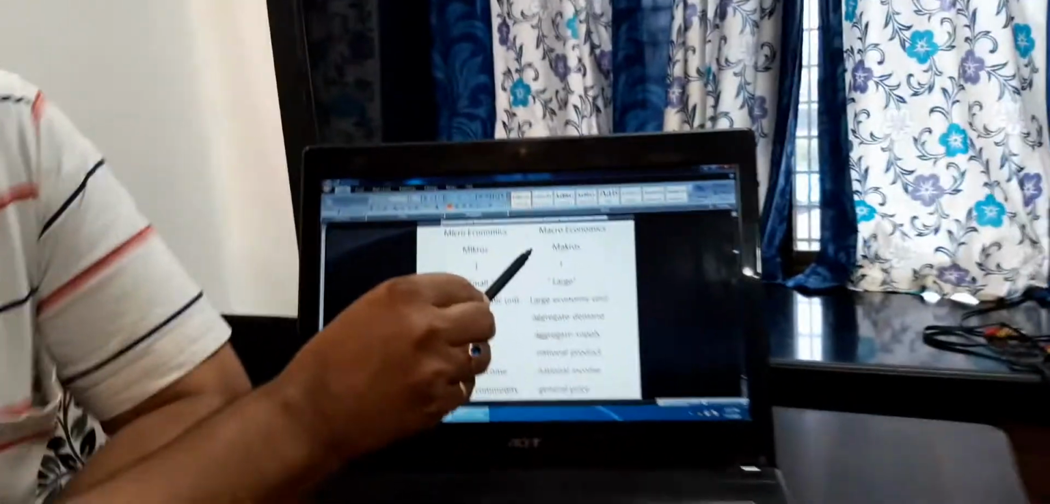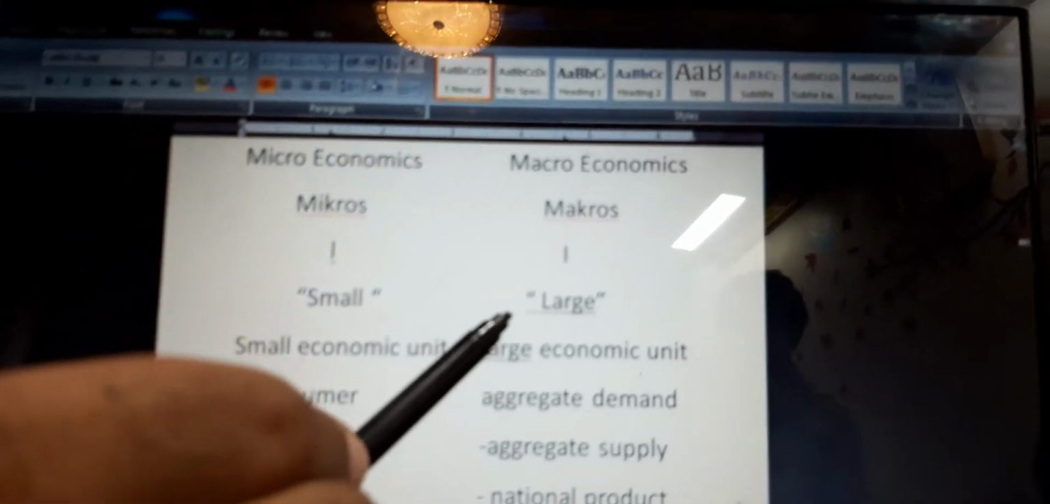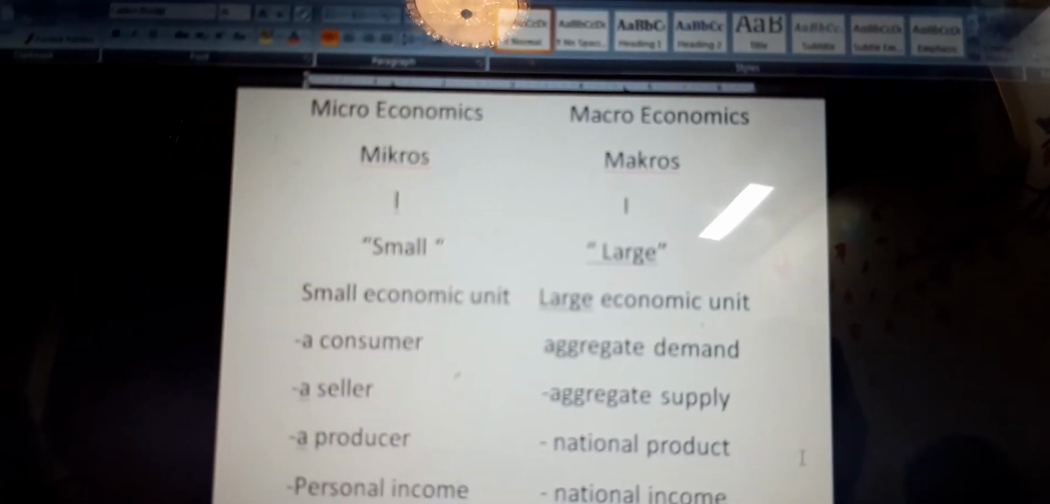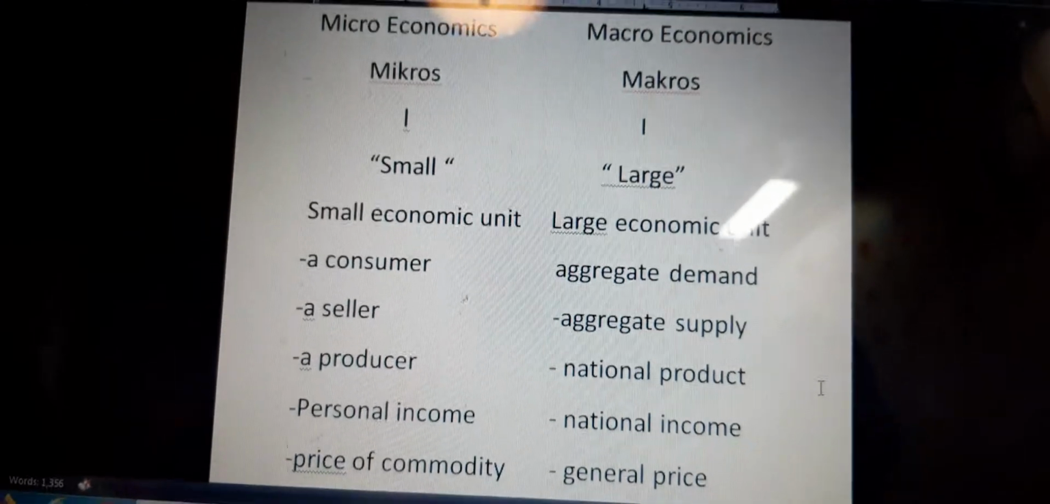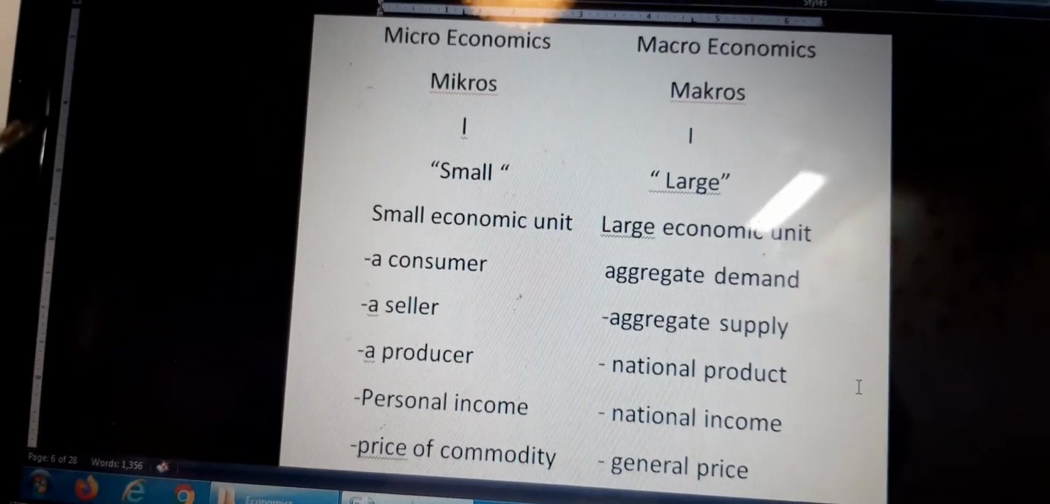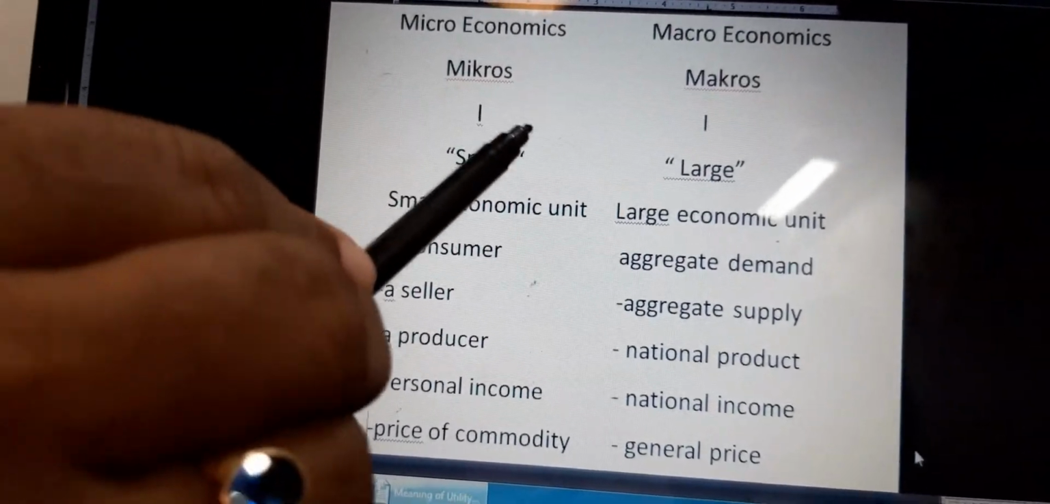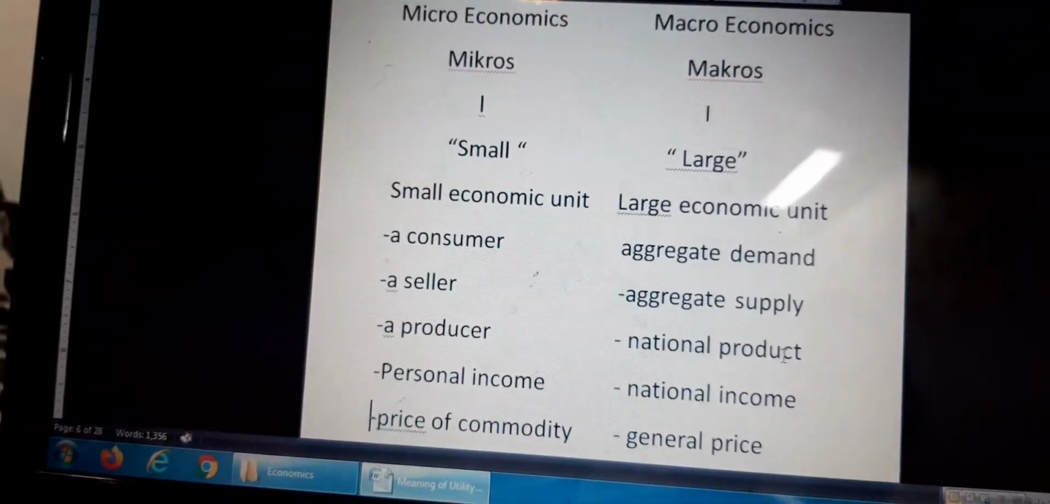The term macro is derived from the Greek word M-A-K-R-O-S, which means large. So, macroeconomics deals with the study of large economic units.